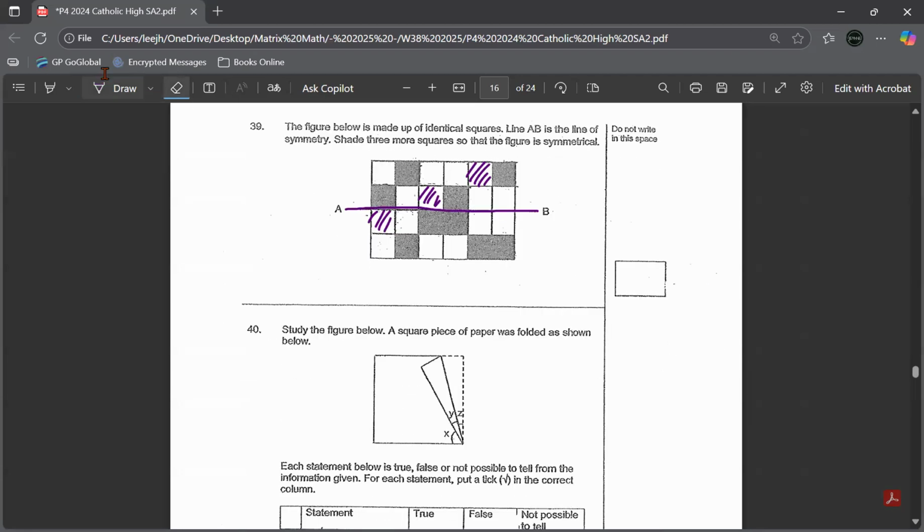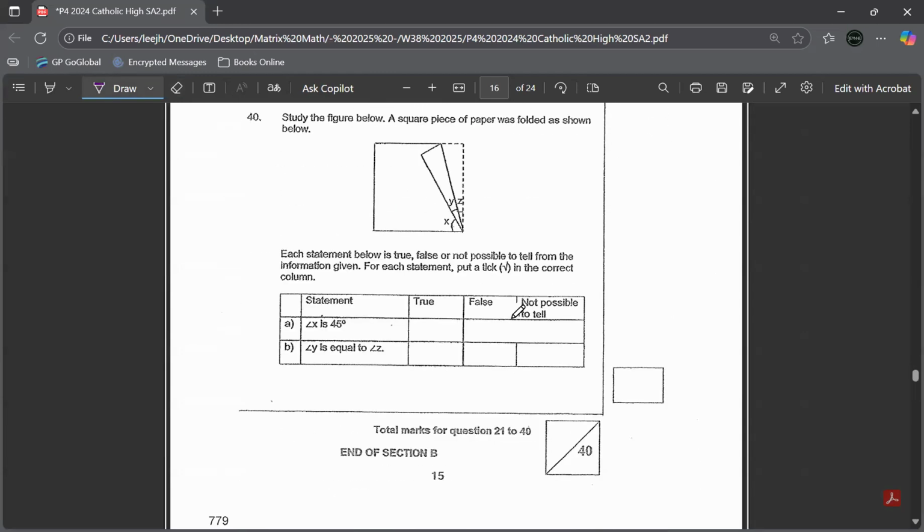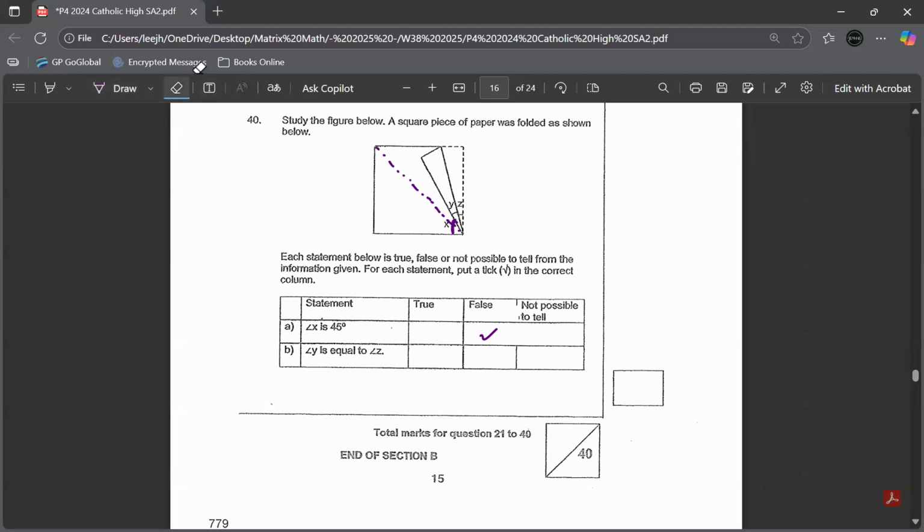Question number 14. Oh, this is the end of section B already. Studying the figure below, a square piece of paper was folded as shown. Each statement below is either true, false, or not possible to tell. For each statement, just put a tick in the correct column. A, X is 45 degree. Are you sure? This is a square, so 45 degree is actually like this, slip, like this. But X is this much. So X cannot be 45. So this is false.